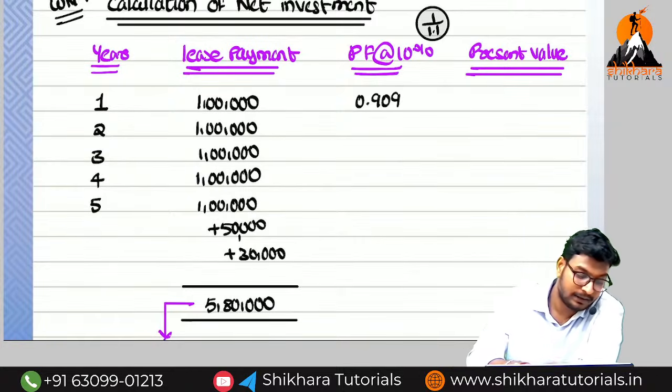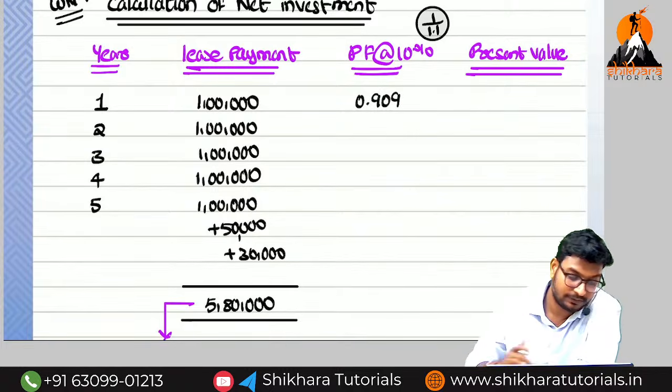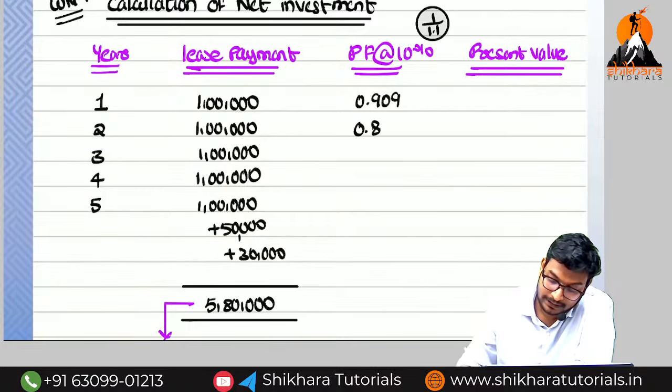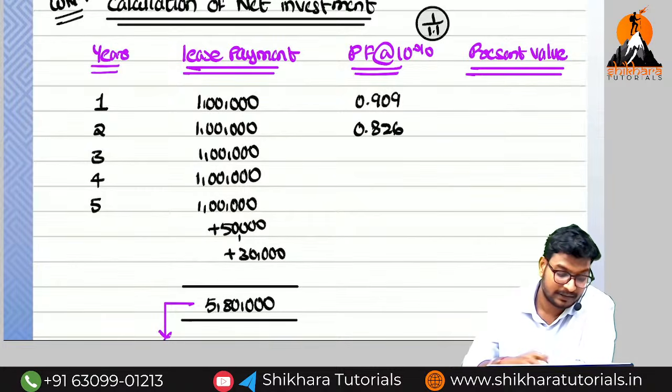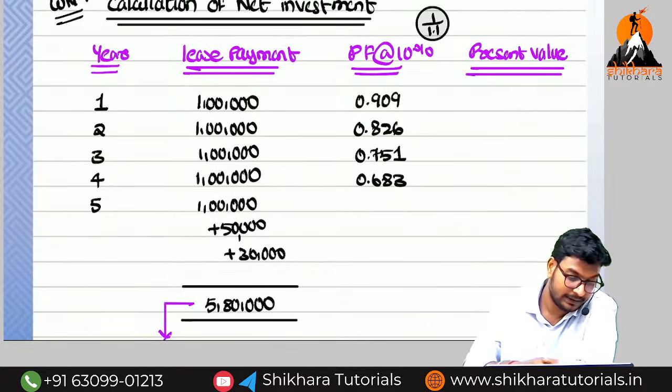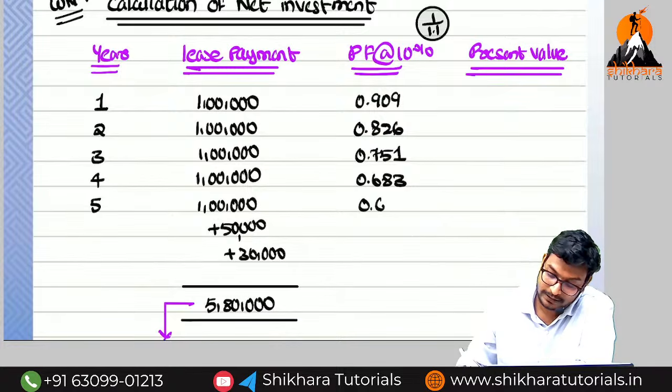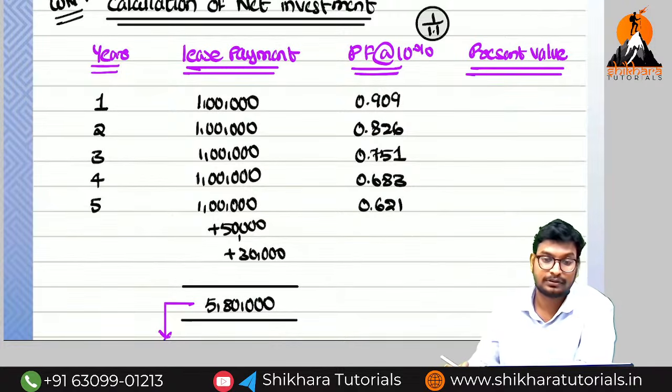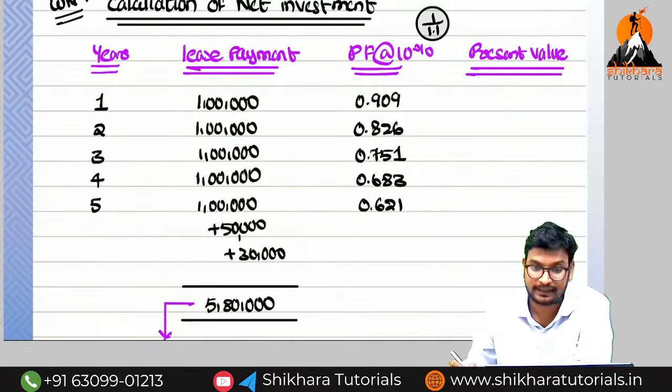And press equal again: 0.826. Press equal again: 0.751, and again: 0.683, and again: 0.621. I got 0.6209, I have taken 0.621.